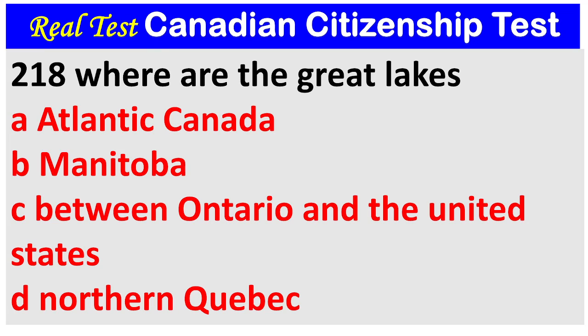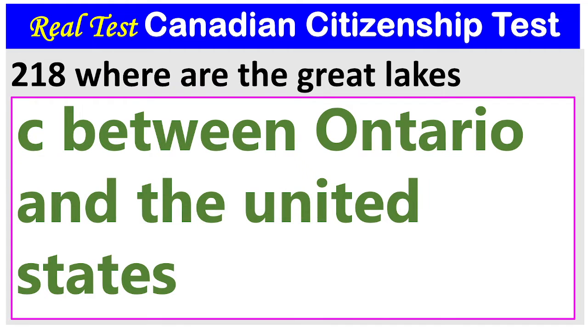Question 218. Where are the Great Lakes? A. Atlantic Canada. B. Manitoba. C. Between Ontario and the United States. D. Northern Quebec. 1, 2, 3. The answer is C. Between Ontario and the United States.